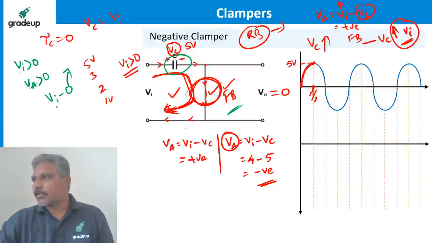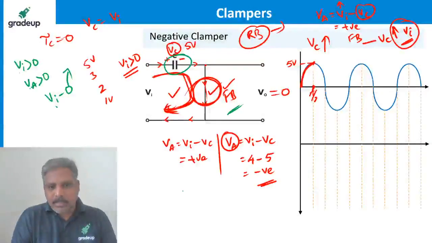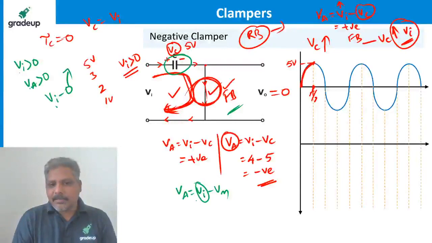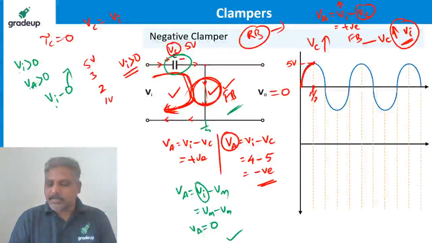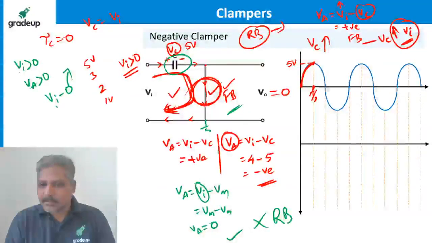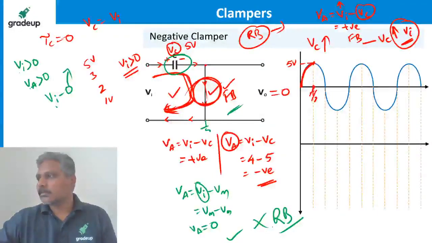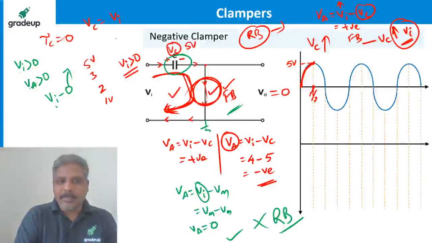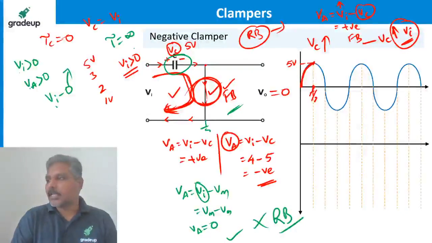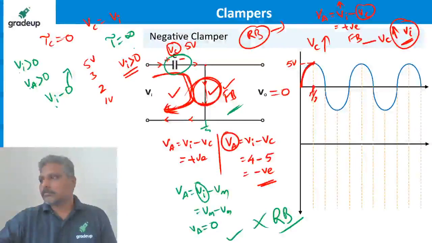Why is the diode not becoming forward bias in the second half of Vi equal to Vm, sir? Imagine that anode voltage equals Vi minus Vm. You agree? You will say Vi reached Vm. Then what is output voltage, which is nothing but anode voltage, equal to 0. If anode voltage is 0 and cathode is also 0, do you say diode is forward bias? No, it is reverse bias. When diode is under reverse bias, time constant is infinite. That means it is not discharging. That's the point.